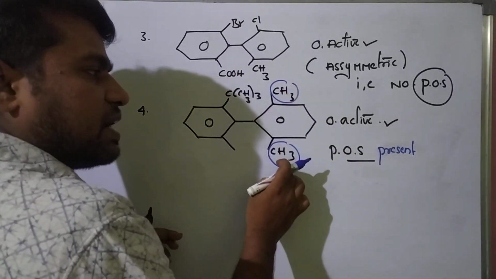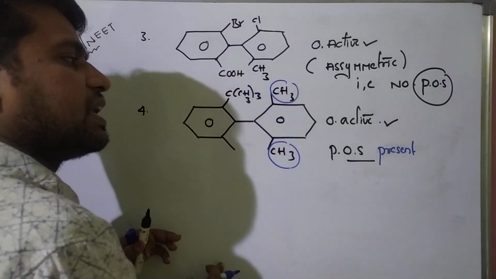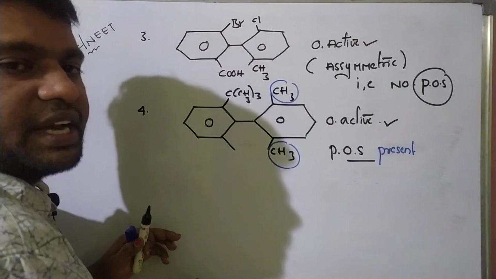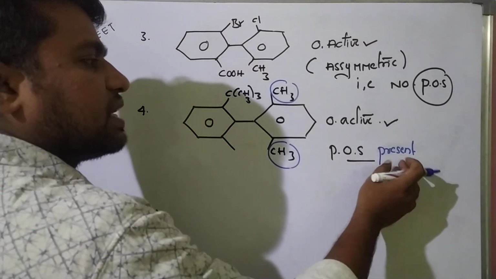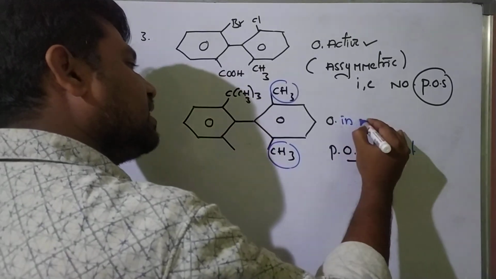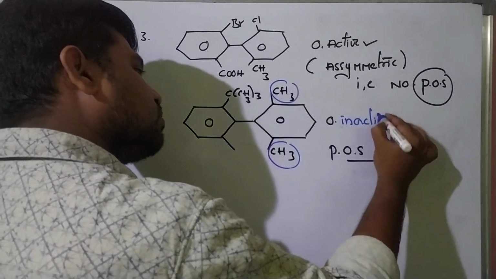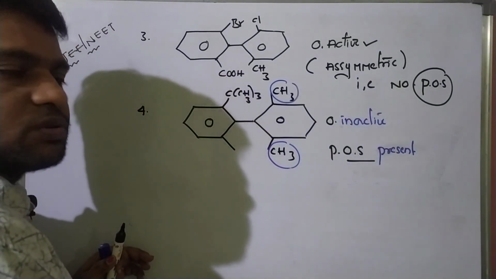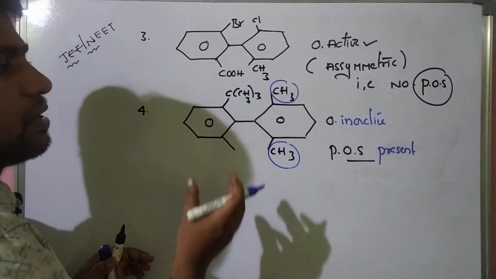These two groups are the same. These two groups are the same. So the plane of symmetry is possible. Okay, understanding? So the plane of symmetry is present. So the final result is this molecule is optically inactive. Okay, students? So I think you understand very well.